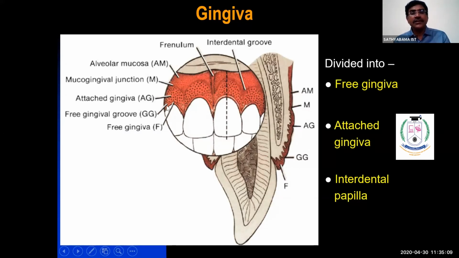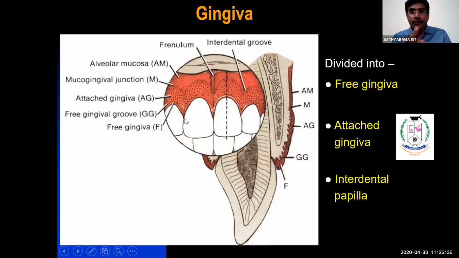The free gingiva is that portion of gingiva which encircles the tooth in a collar-like fashion, from the facial and lingual aspects at the neck of the tooth. It is free by 0.5 to 3 millimeter, with an average of 1.5 millimeter depth. That depth is called sulcular depth. Sulcus means pouch.